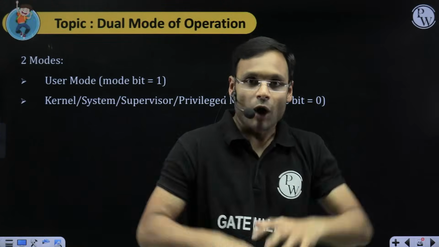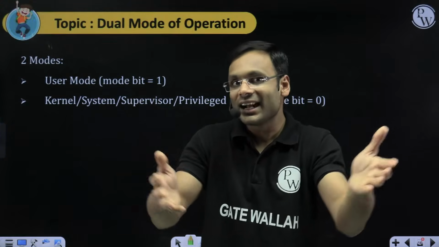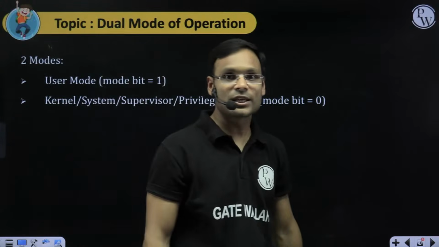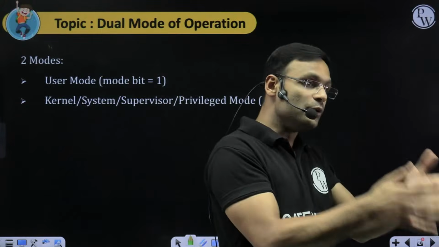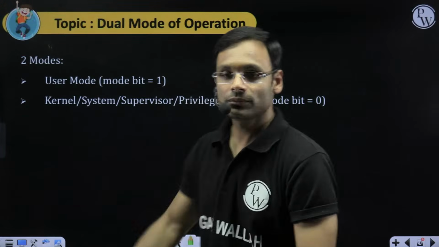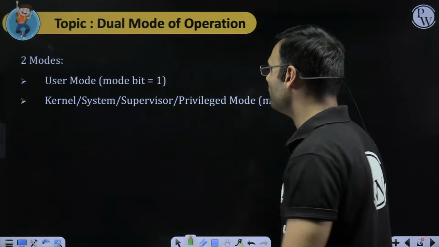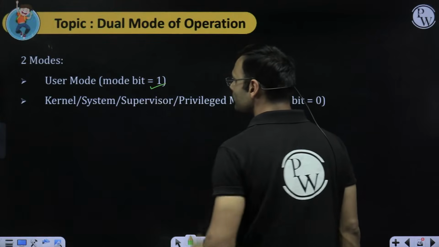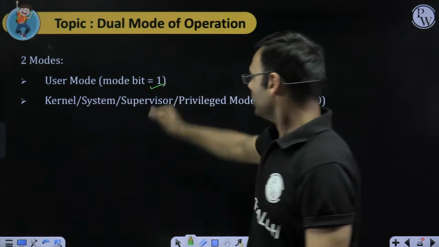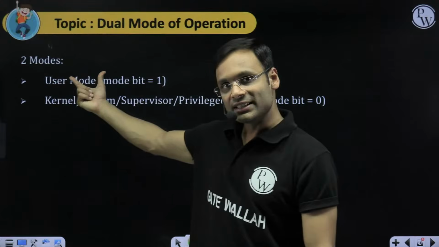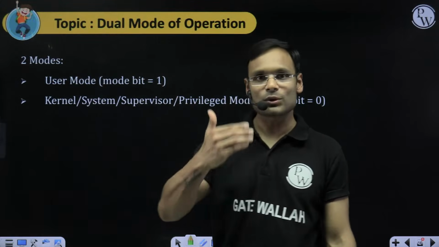Simple. So how will my computer system understand that currently the operating system is executing in the CPU, and currently a user process is running in the CPU? By the mode bit. In the CPU there is a mode bit. If the mode bit is 1, what happens? My computer system will understand it is user mode, a user process is running.